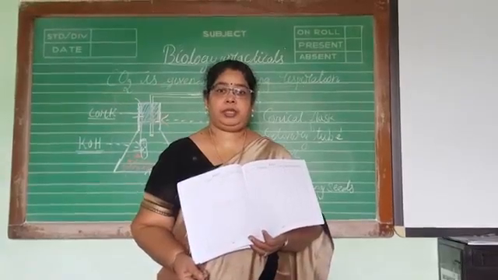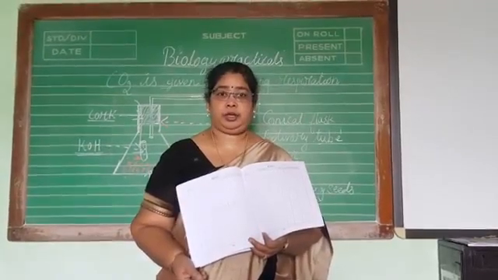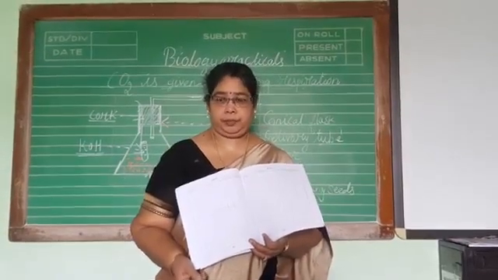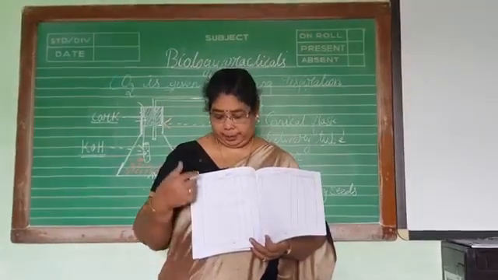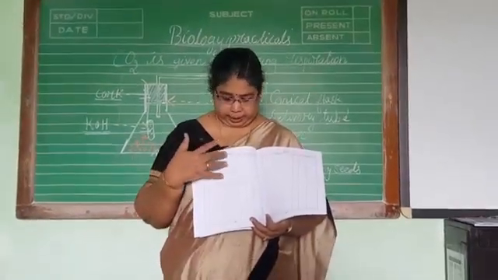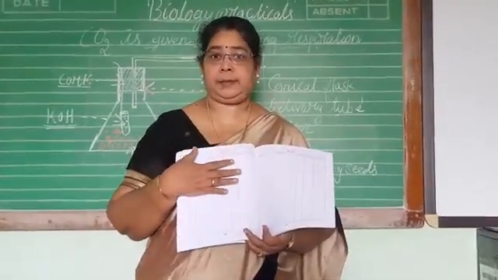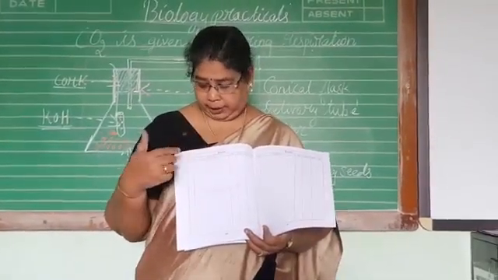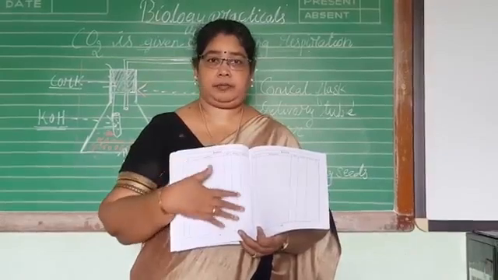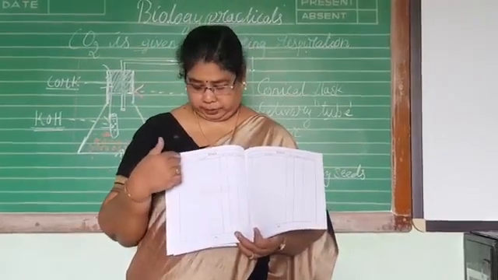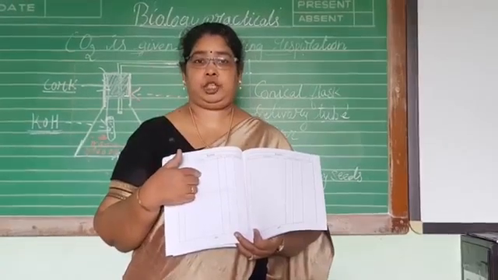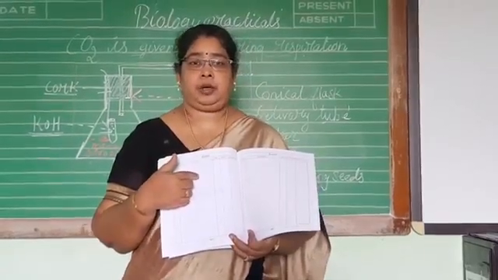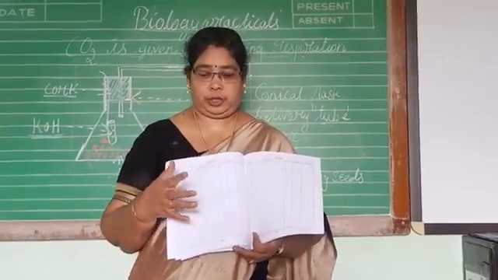Children, now we will do the journal work. So take out your biology journals now and open the index page. Same like chemistry practicals, here also you will have serial number, experiment, date, remark, signature, etc. We are going to fill up only the name of the experiment and serial number. The rest we will do after school reopens. So serial number 1, experiment will be the aim, that is to show carbon dioxide gas is given out during respiration.